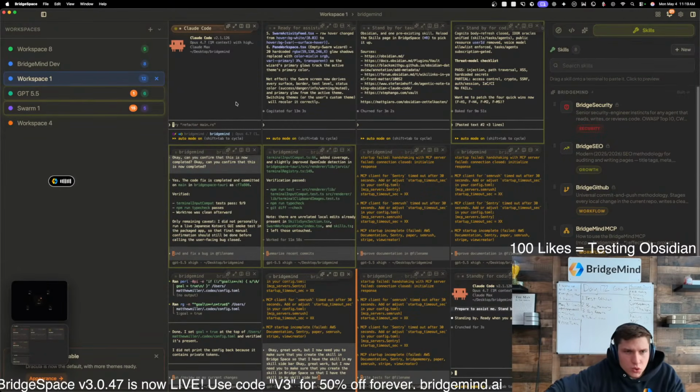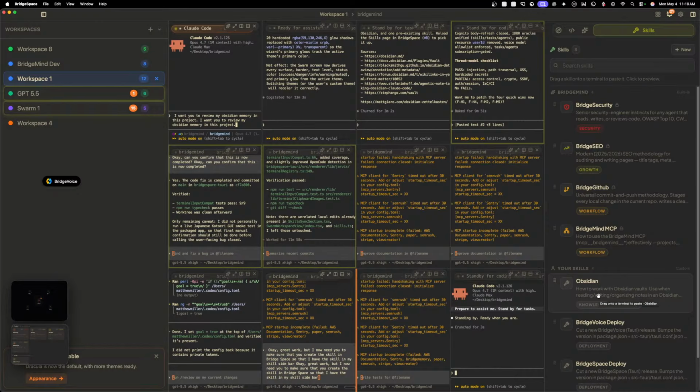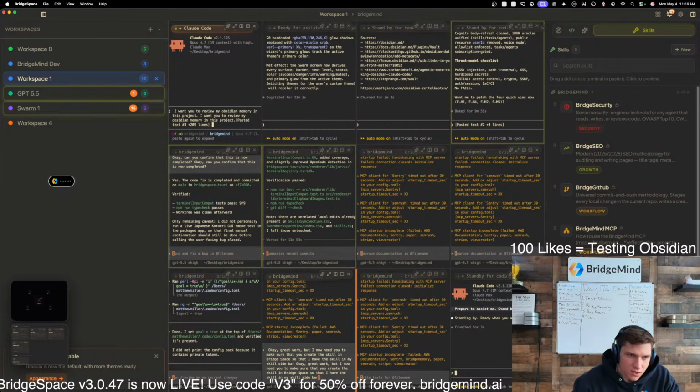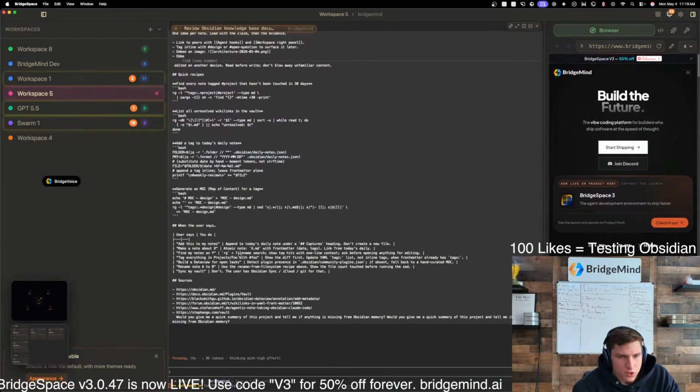I want you to review my Obsidian memory in this project. Hold on, but we did just create this. So if you guys look at this skill here, I have a skill now, Obsidian. I'll just drag and drop that. And would you give me a quick summary of this project and tell me if anything is missing from Obsidian memory? I mean, I'm sure that there is, but I'm just curious. Let's grab this one and just take it over to its own space.